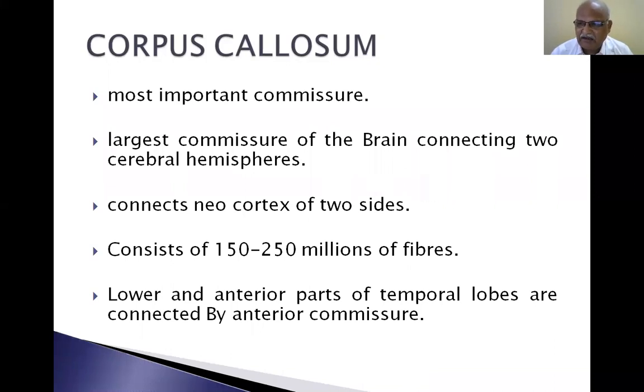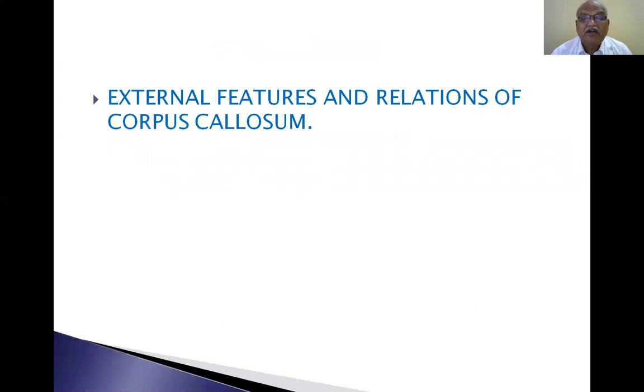These are nothing but fibers of the neurons or dendrites of the neurons, nothing but fibers. Gray matter is principally composed of neurons. Now, external features and relations of corpus callosum. Corpus callosum is the most important one. It contains 150 to 200 million fibers. It connects both cerebral hemispheres, right and left, except the lower and anterior parts of the temporal lobe, which are connected by the anterior commissure.